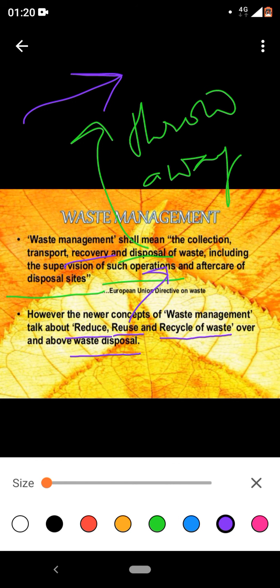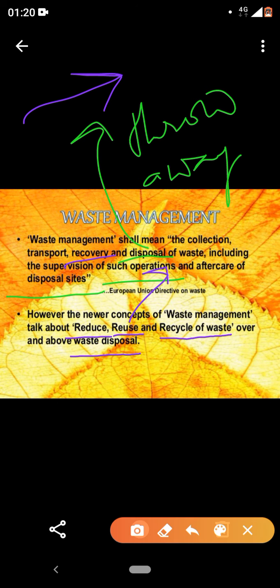Don't think that sir is saying, okay, you have a peel of banana, go and eat that peel. No, reuse means you can use some method by which that peel can be converted into some useful thing, and hence that becomes reusing. Clear? And recycle. Reuse and recycle are two different things. Reusing means you are not modifying it, you are just reusing.